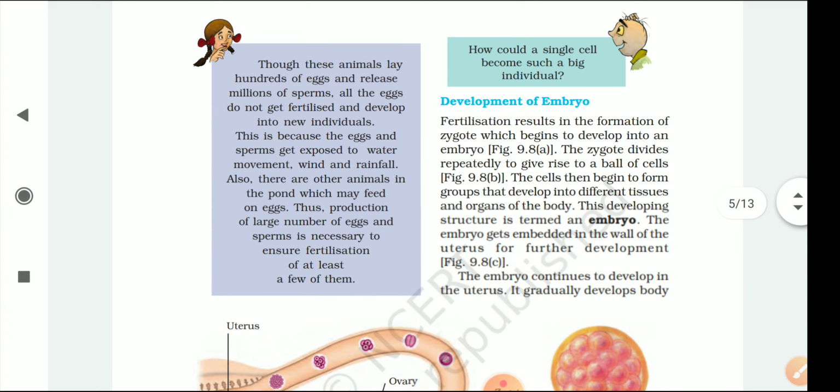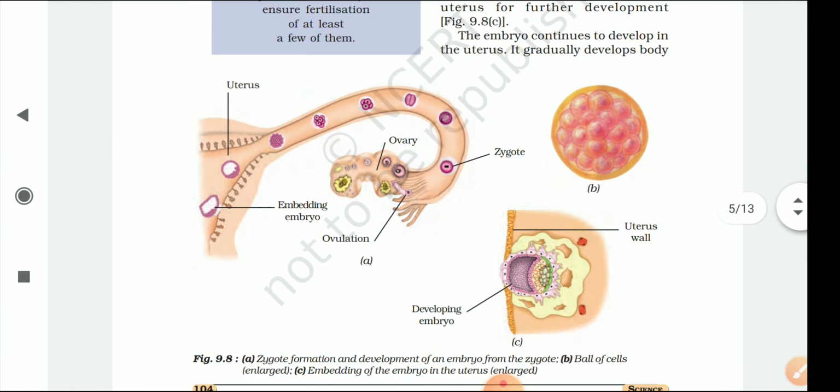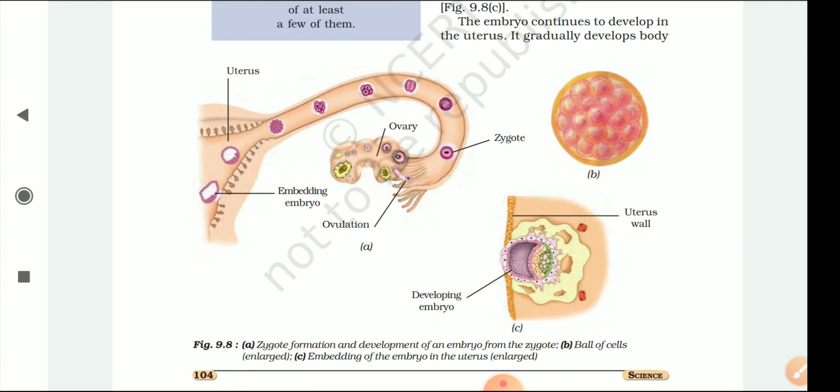Okay, after that, as I told you, this is the topic, development of embryo. I told you earlier that first of all the zygote develops, because you know that zygote is dividing into two cells, and then 2 into 4 and then 4 into 8, and after that there is a group of cells, and these cells are growing and forming tissues, and this is called the embryo. After the embryo the foetus is developed, and foetus means when you are easily able to identify each and every organ of the body. So that condition of the embryo is called the foetus.